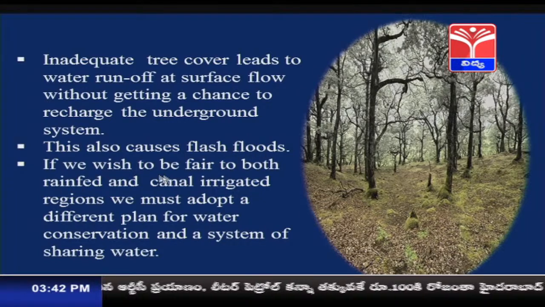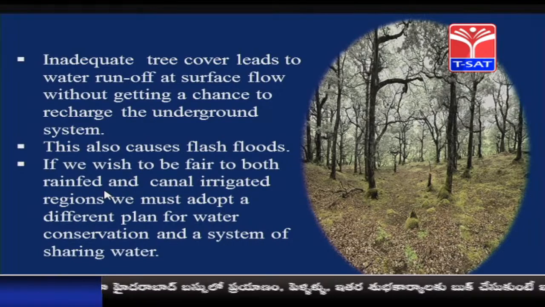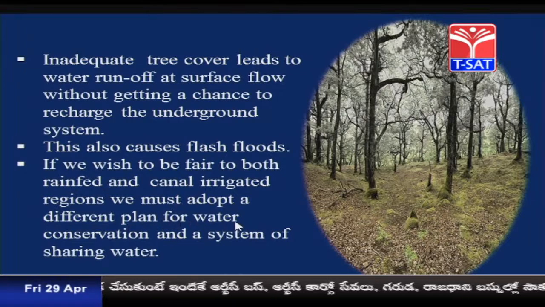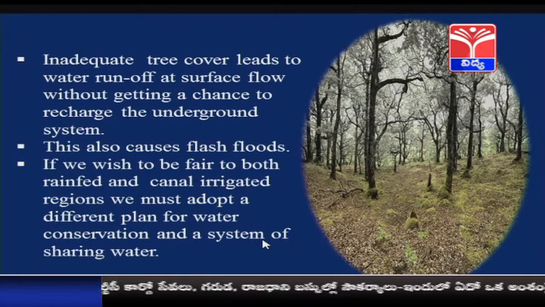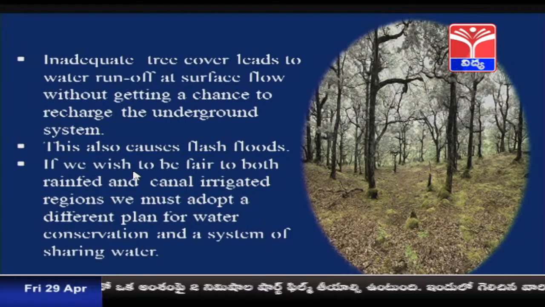If we wish to be fair to both rain-fed and canal irrigated regions, we must adopt a different plan for water conservation and a system of sharing water. So, to avoid all these things, and to be fair towards the rain-fed as well as the canal irrigation system, different planning by the government is required: how to utilize the canal water, the groundwater and the rainwater. A different planning is the need of the time.